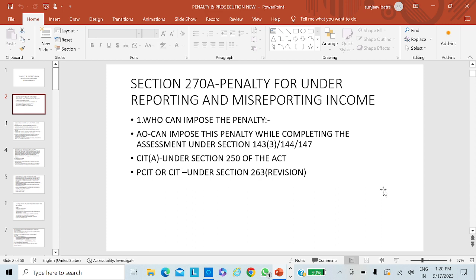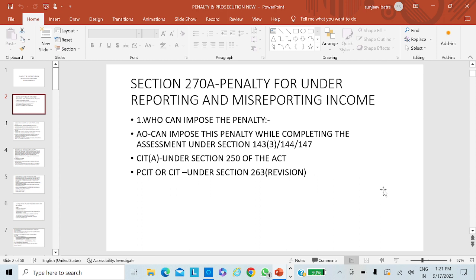They can also impose the penalty, and it becomes mandatory for them to impose the penalty. It will not be imposed by the assessing officer. They do not have to forward it to the assessing officer; instead, the penalty will be imposed by the Joint Commissioner Appeals or the CIT Appeals themselves, when they decide the appeal under section 250 of the Income Tax Act.